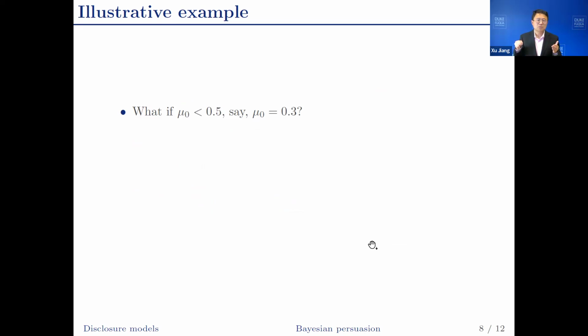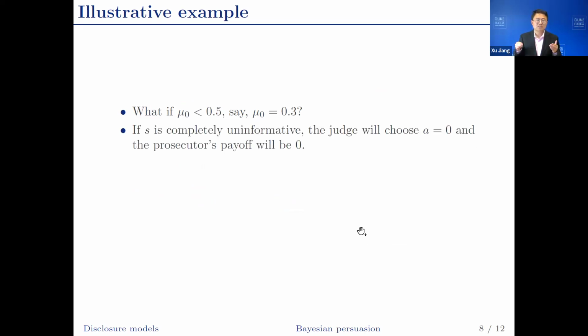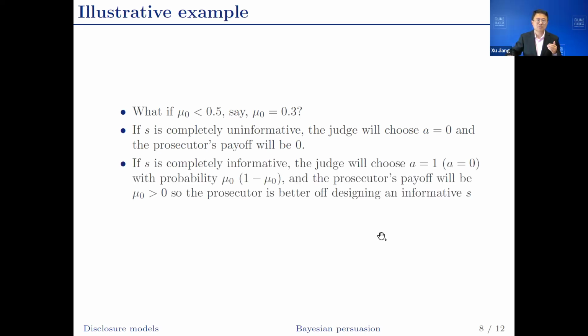Now, what if mu0 is smaller than 0.5, say mu0 is 0.3? In this case, if the signal is completely uninformative, the judge is going to choose to acquit because the prior probability that the defendant is innocent is higher, and the prosecutor's payoff will be 0. So there will be value from providing signal.